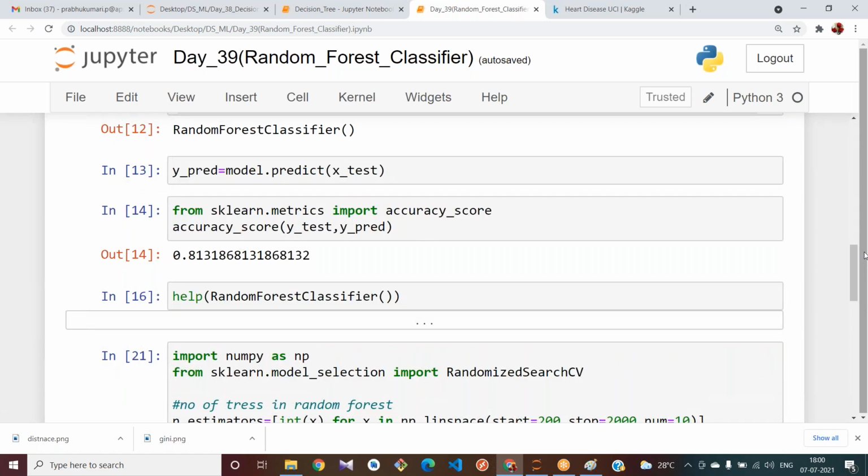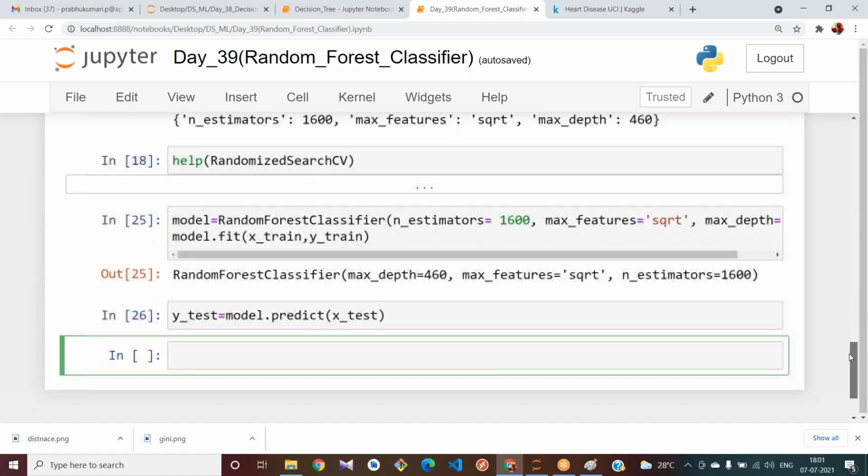If I give CV as 3, what does it do? For the first time, it takes some data for training and testing. For the second iteration, it tries to take some other random data for training and testing. For the third iteration, it tries to take other random data for training and testing. That is what is called cross validation. That is what we are doing with the help of random state, right? We are trying to execute our cell or change our random state value. We can also do it with the cross validation.